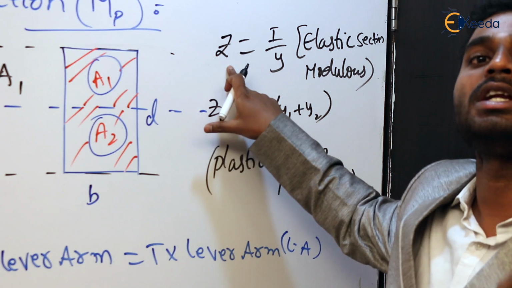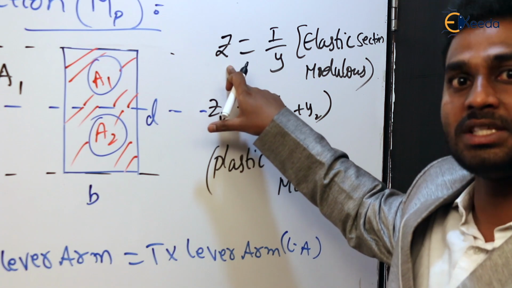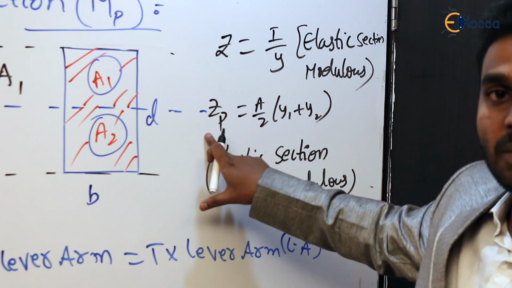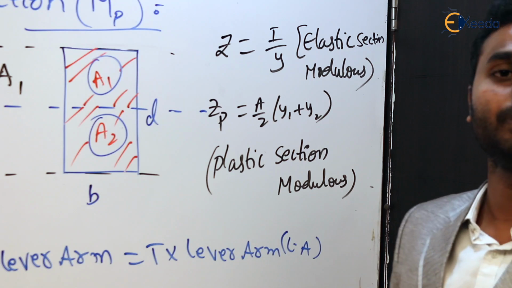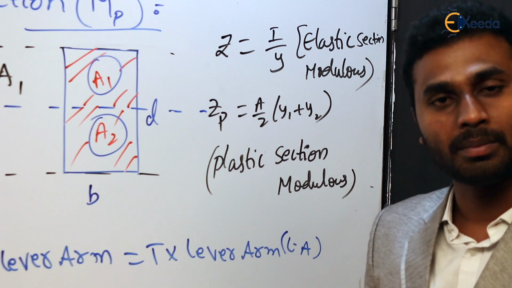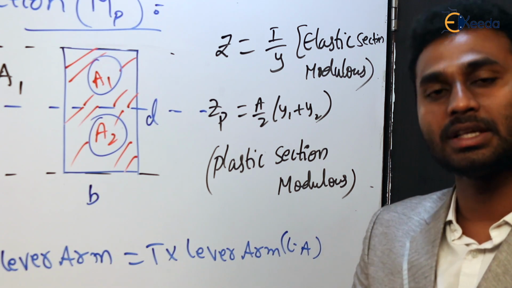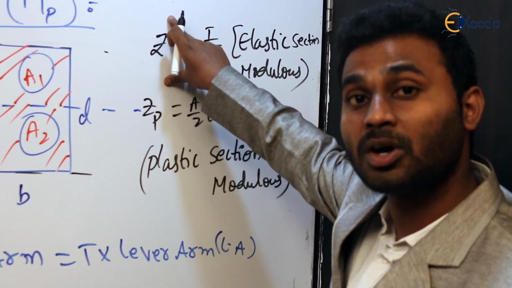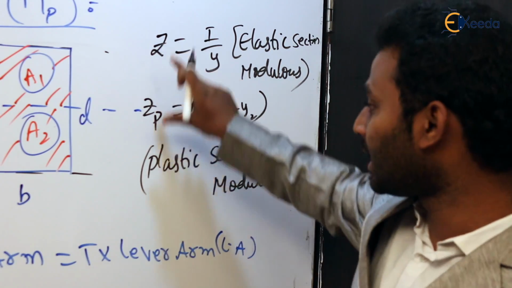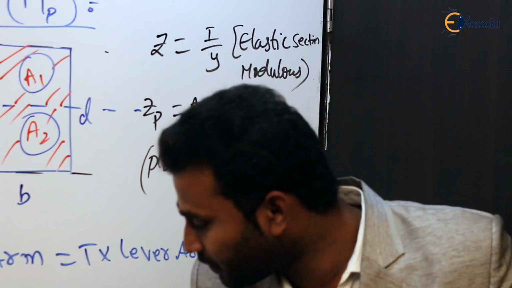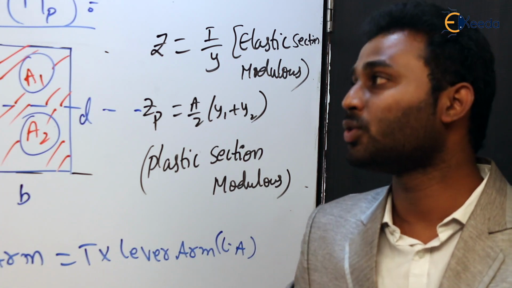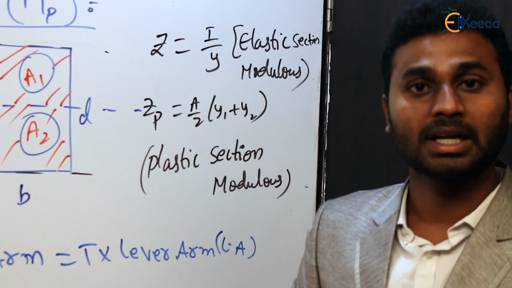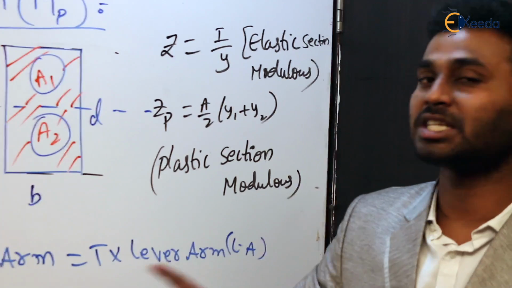But here we are studying two section moduli. One is Z, that is I by Y, and another is ZP, which is A by 2 into Y1 plus Y2. We have to name them, or else there exists confusion. So we call the one from strength of materials the elastic section modulus, and the one we have derived here, which we are going to use in plastic analysis, the plastic section modulus. So this is how to calculate the plastic moment of a section.